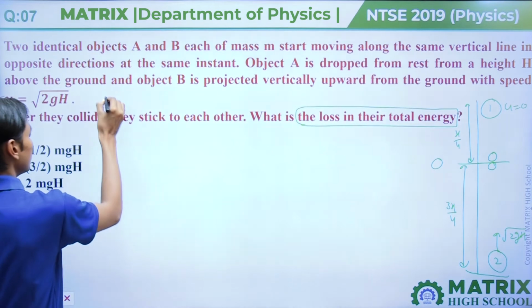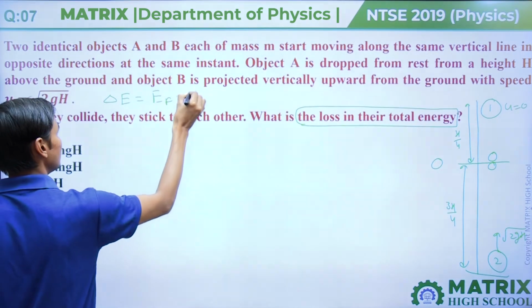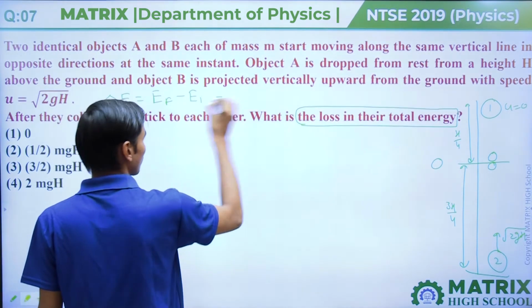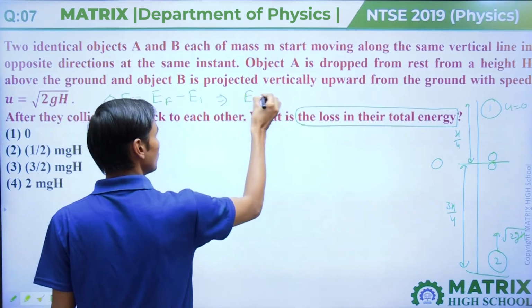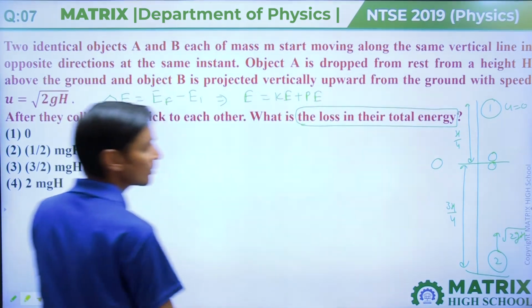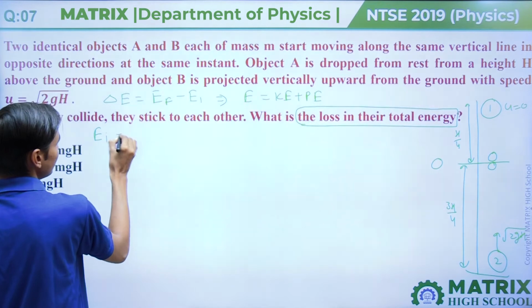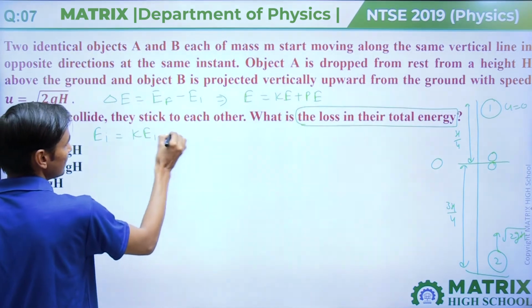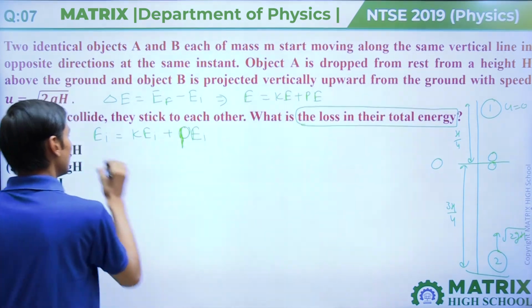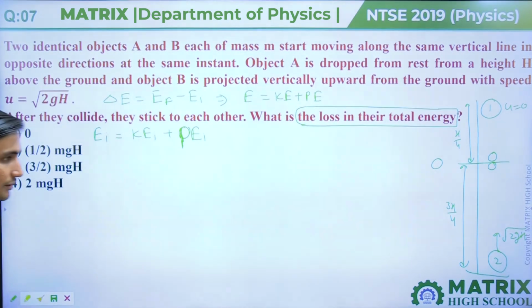If we find delta E, the change in energy, it is E final minus E initial, and we know that this is total energy. So total energy is equal to kinetic energy plus potential energy. We have to calculate E initial and E final. For initial energy we have to calculate initial kinetic energy and initial potential energy.